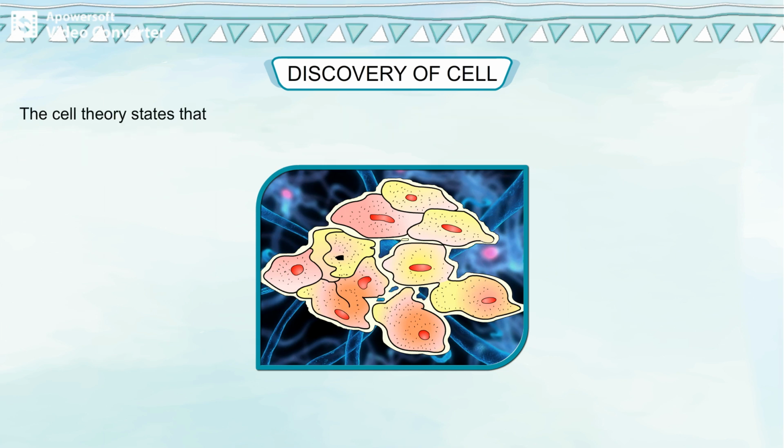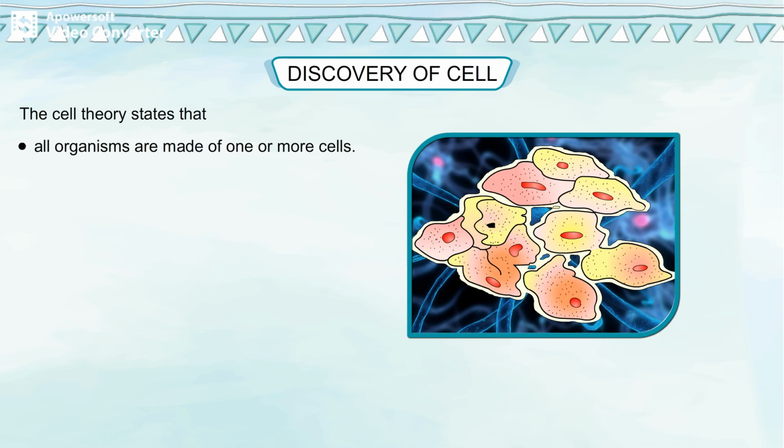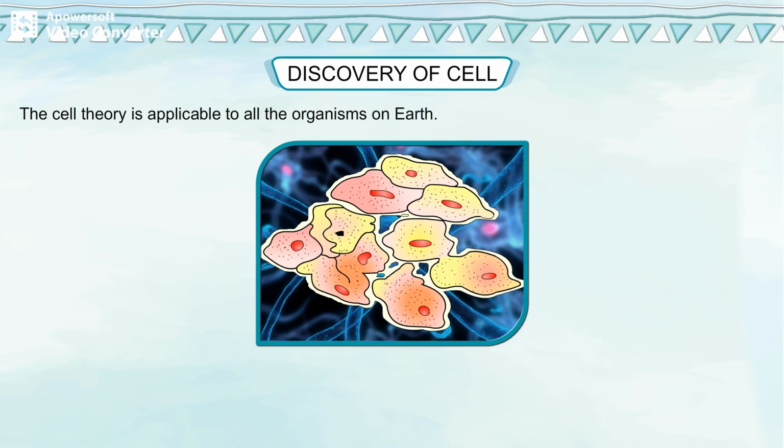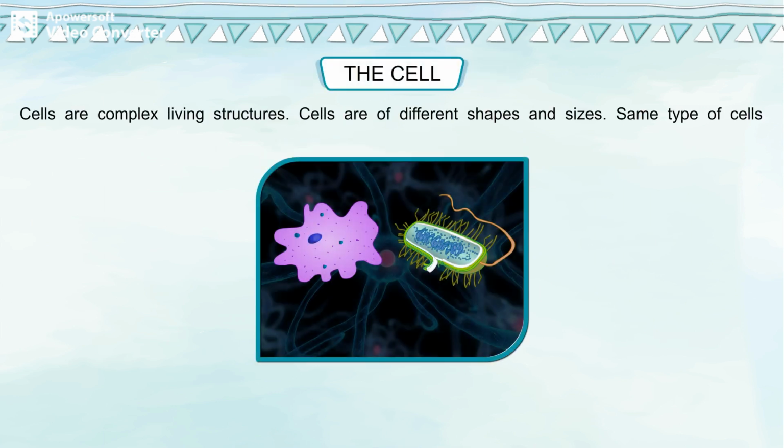The cell theory states that all organisms are made of one or more cells. New cells arise from pre-existing cells. All cells have similar basic structure and functions, though they may be of different types. The cell theory is applicable to all the organisms on Earth. The cell. Cells are complex living structures. Cells are of different shapes and sizes.